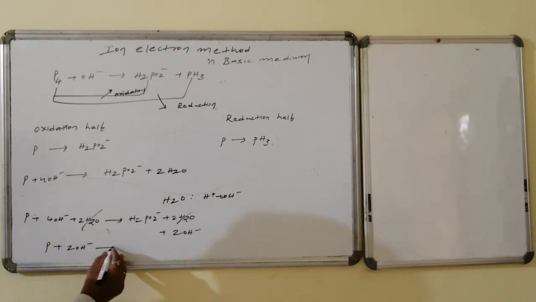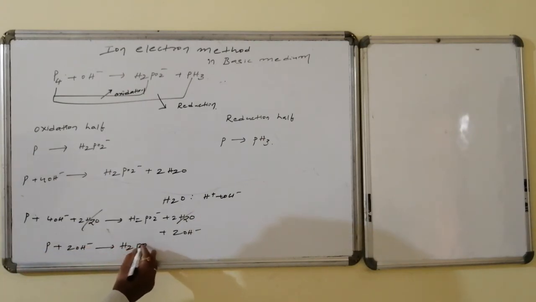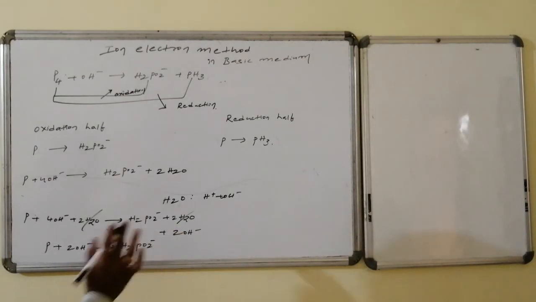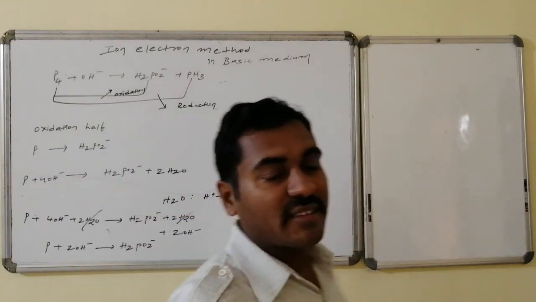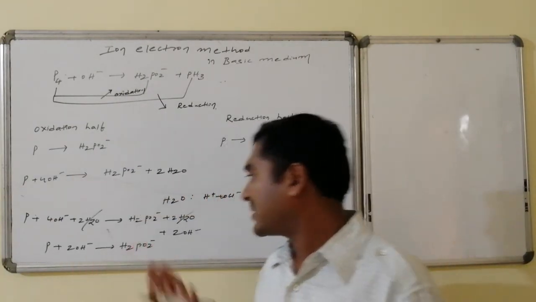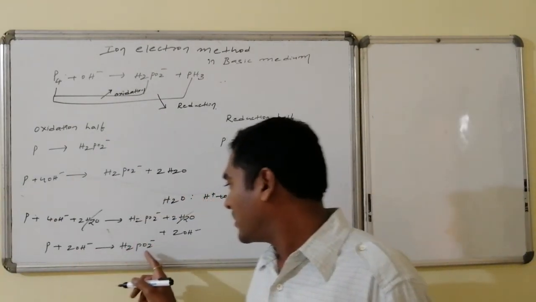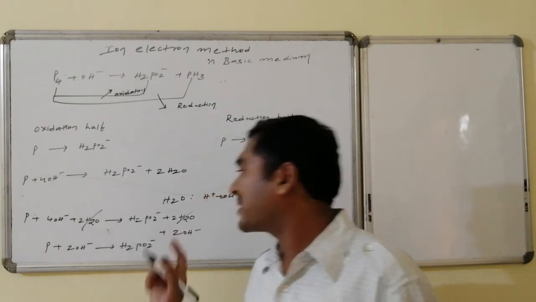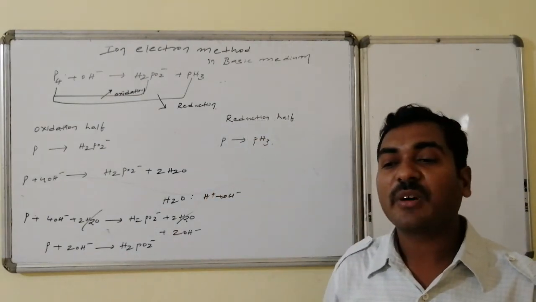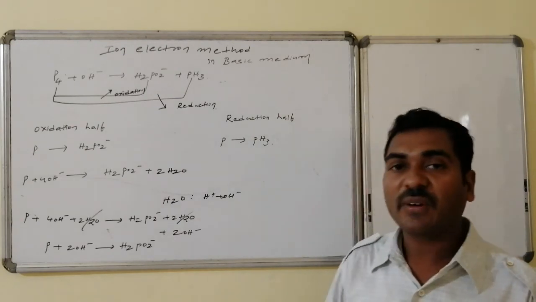That is, 2 OH minus is converted to H2PO2 minus. This went away, H2PO2 minus. Now this is the balanced equation in terms of atoms. Look at phosphorus. Look at oxygens, 2 versus 2. Look at hydrogens, 2 versus 2. This is the balanced form of the atomic equation, not in the form of ions.